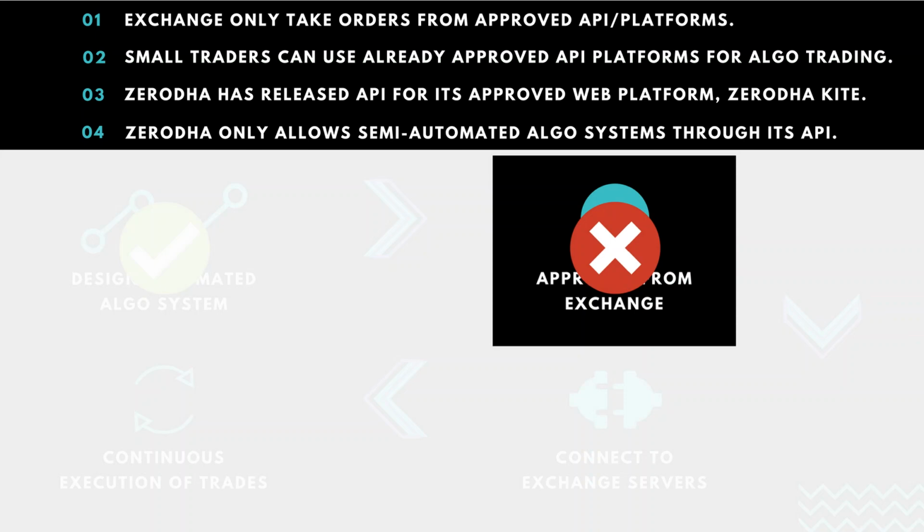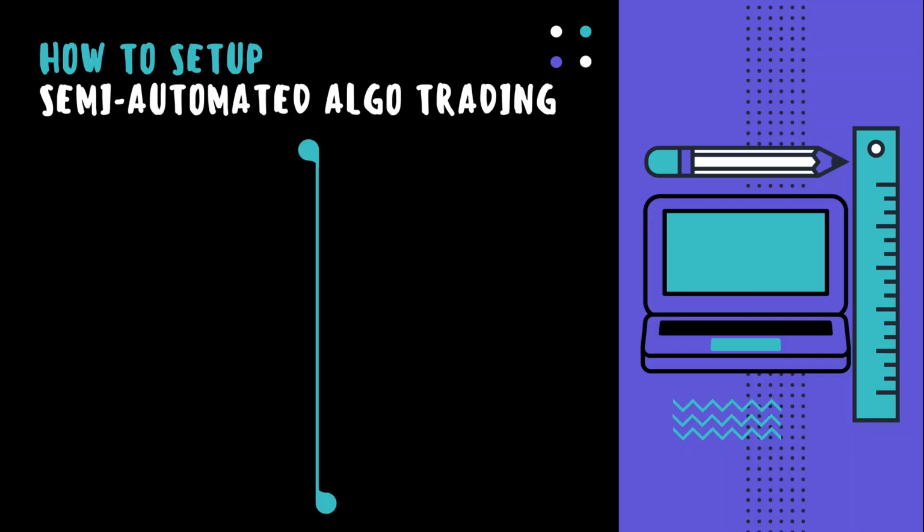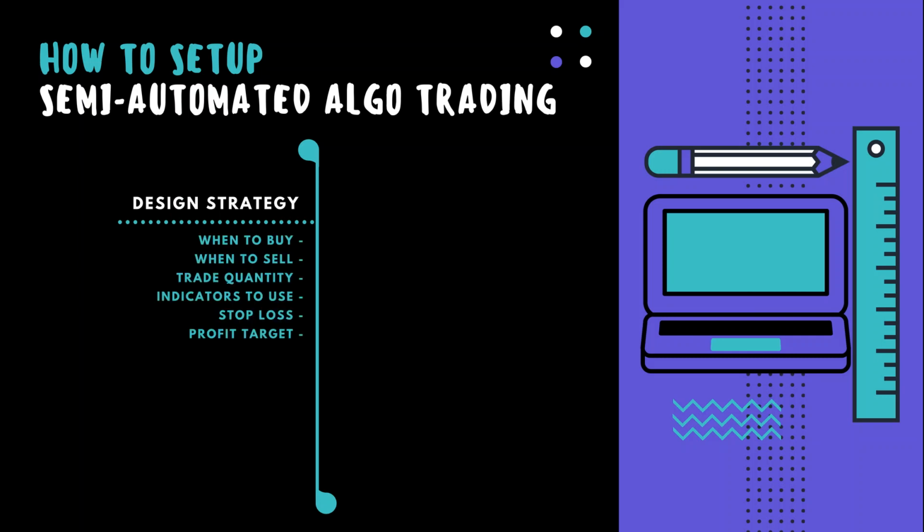Zerodha only allows semi-automated algo systems through its API. Let's try to understand how it works. The first step of a semi-automated algo trading system is to design a trading strategy. The trading strategy will include when to buy and when to sell. For example, buy when the RSI indicator gets oversold. Then we have to include the quantity of trading, then indicators to use, for example RSI, moving average, etc. And then a stop loss rule and a profit target rule.